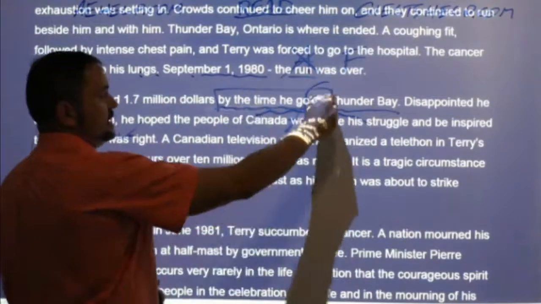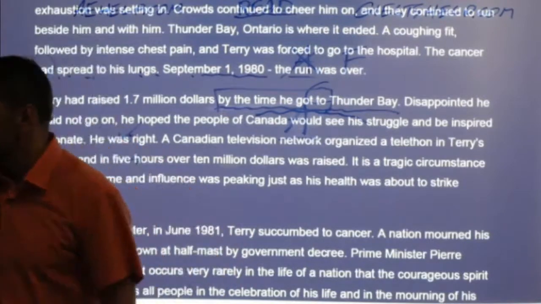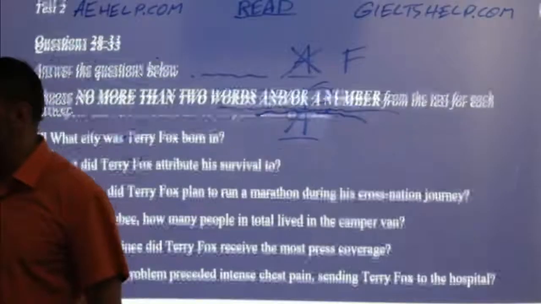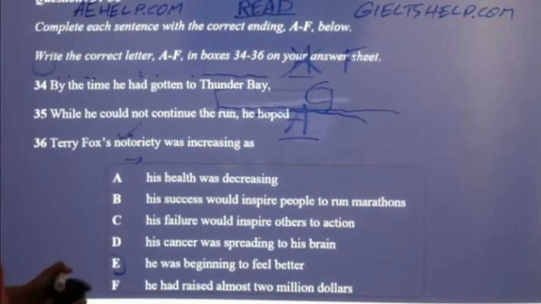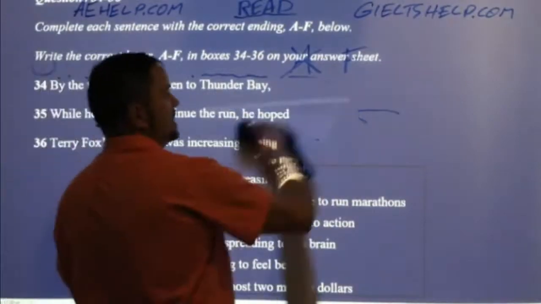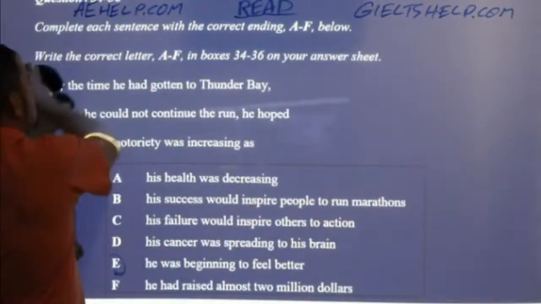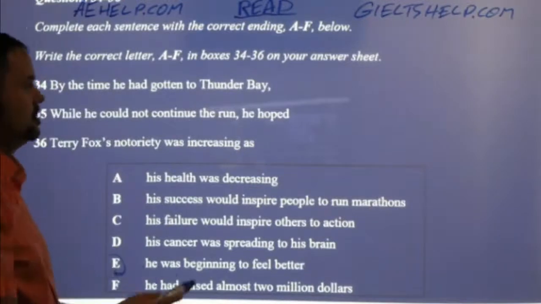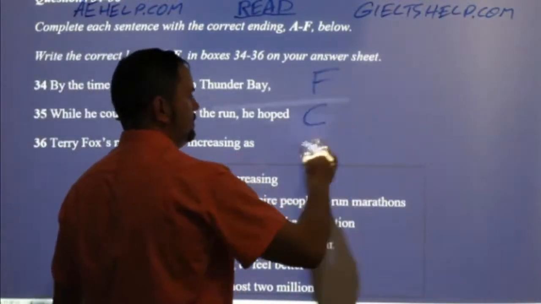This gives me a lot of confidence that my correct choices for these are F, C, and A. So don't cry, Carolina. You want to just continue using strategy and logic. F, C, and A.